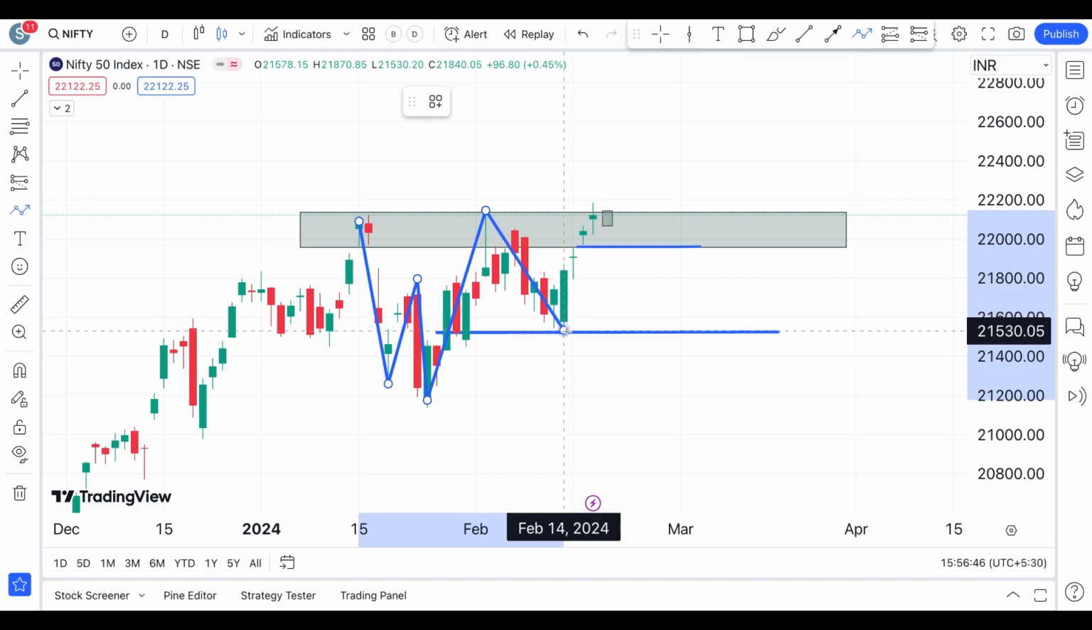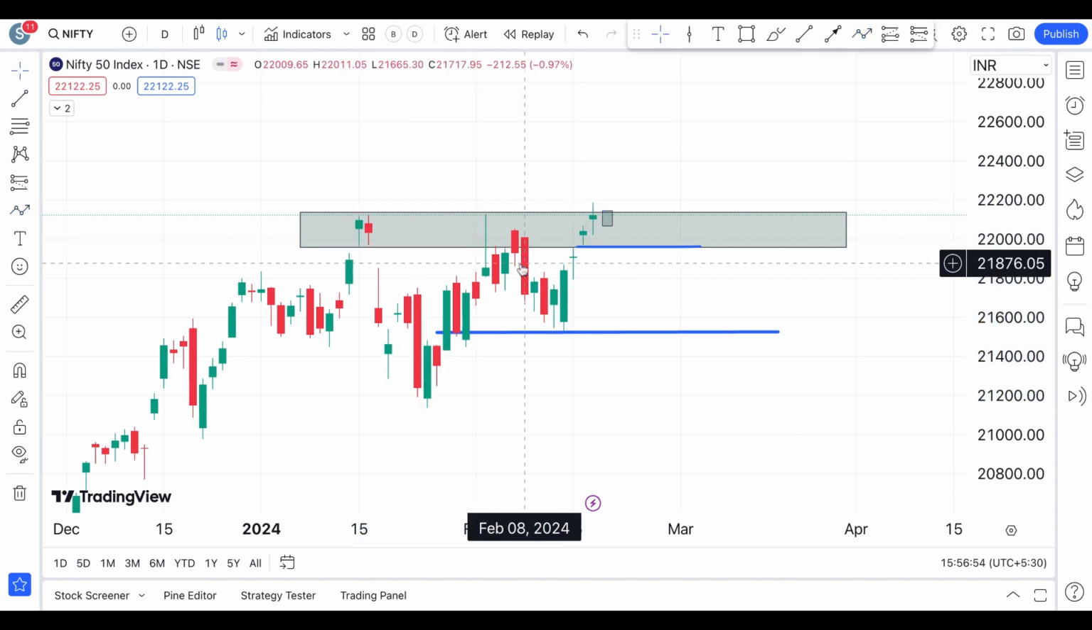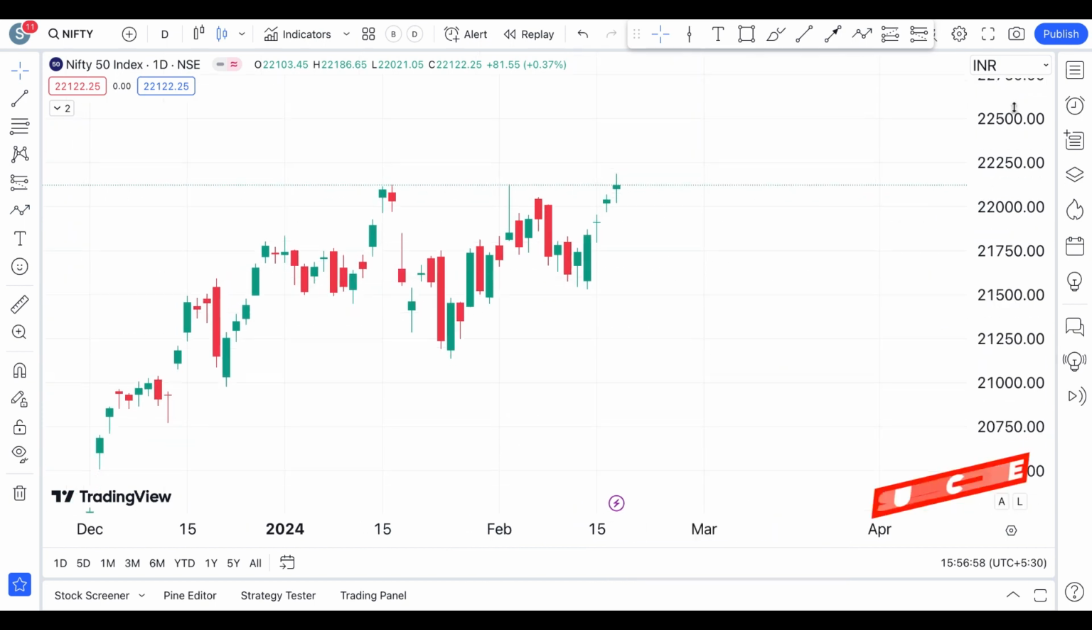But today, okay, we are very close to breaking out this point. So if you see a breakout from there, then you can expect again a good momentum from the Nifty towards the upper side. So that is how the Nifty's chart is looking.